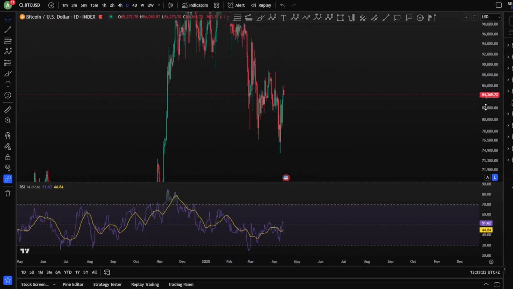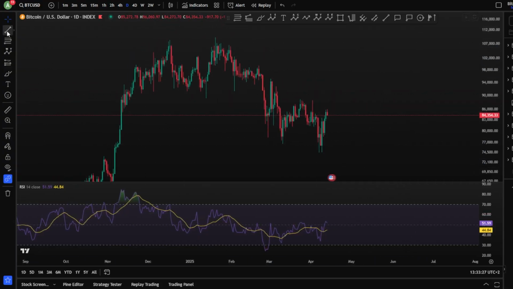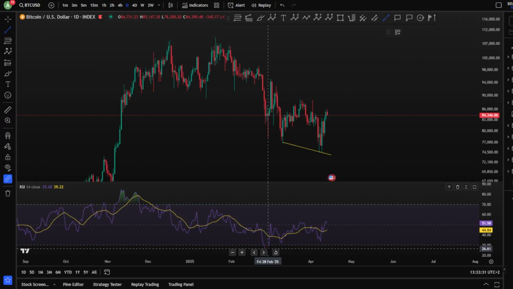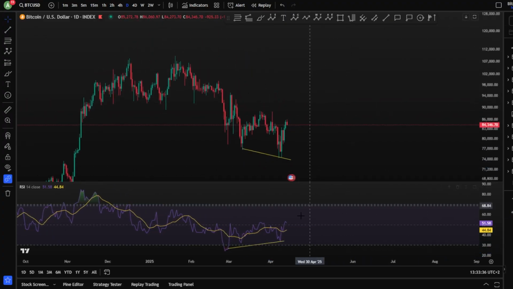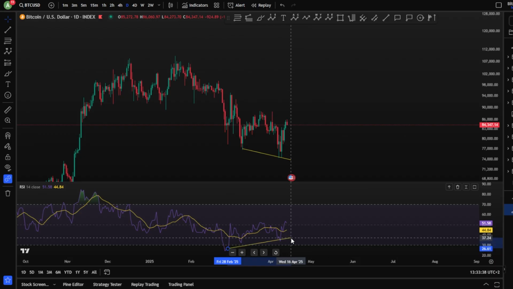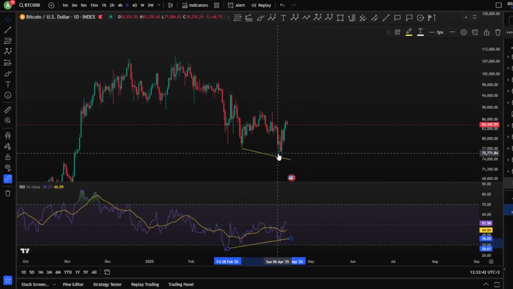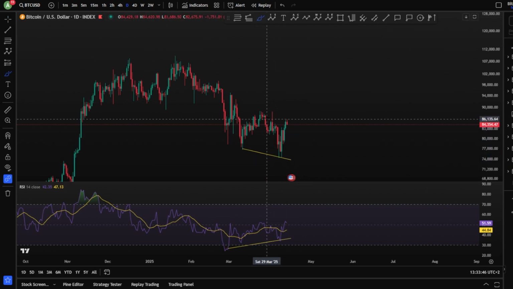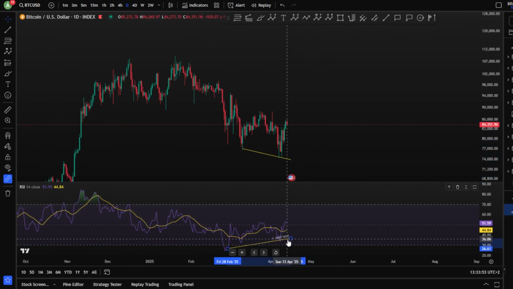On the daily chart for the RSI, we can see simply this convergence here from the lows. As you can see, it is a convergence, and that doesn't mean that it is a bullish signal, guys. You would like to see a divergence on the RSI rather than a convergence from the lows. Therefore, you have to consider that this is a simple exhaustion signal for selling, but after this retracement, we might still see further continuation toward the downside.